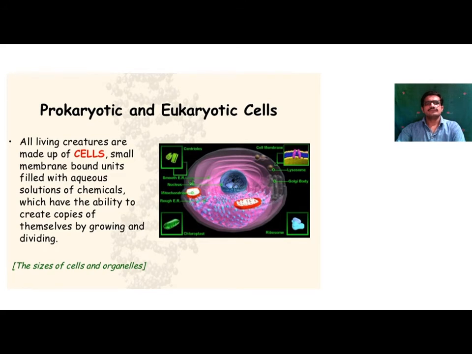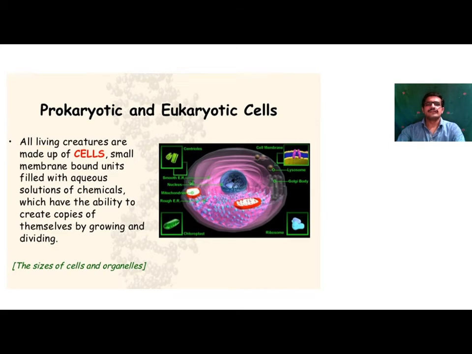So next one, prokaryotic and eukaryotic cell. You know that life originated from the cell. So what is a cell? The cell is nothing but the structural and functional unit of life, because the cell performs all the vital functions of a living organism.